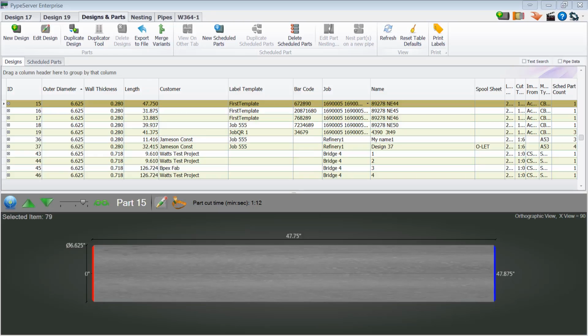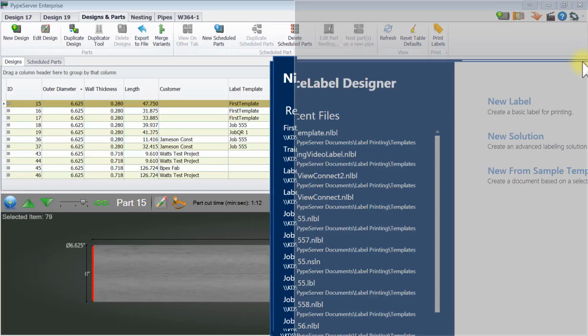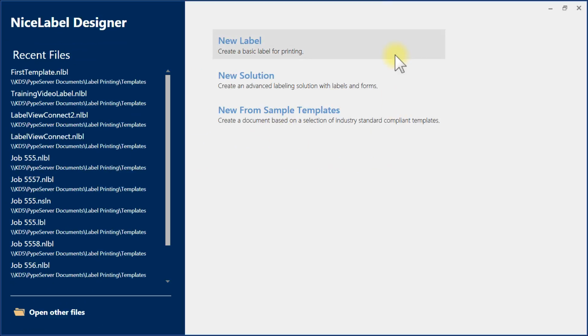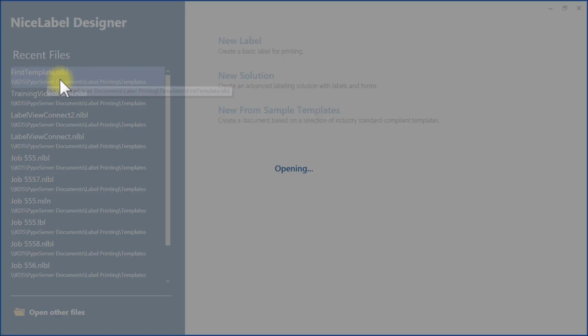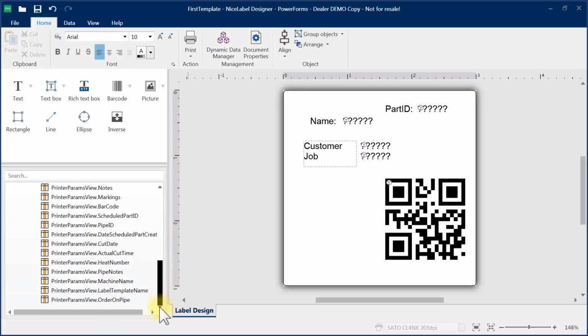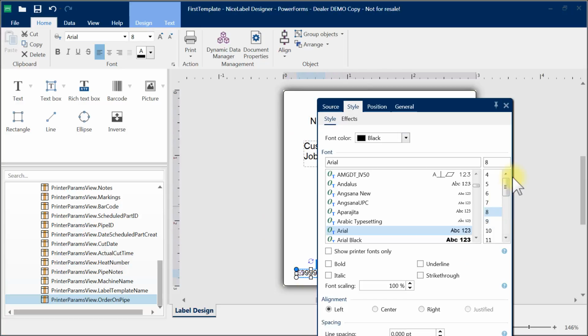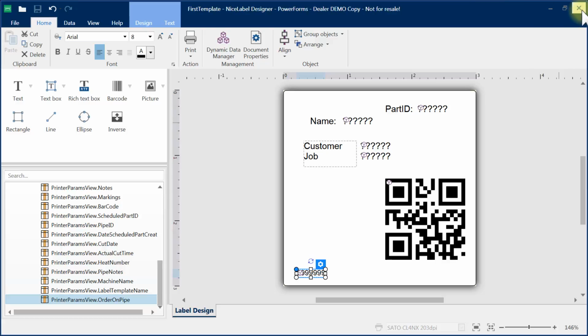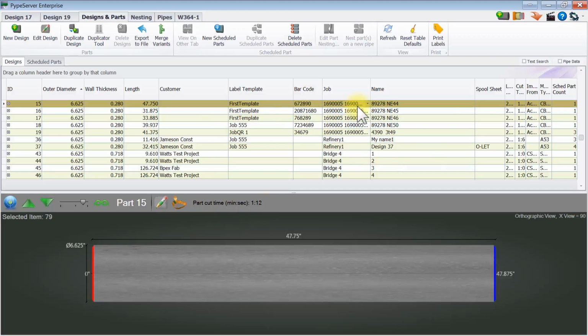Okay, so now I remembered on that template I needed to make one more change. I wanted to add one more field that's important for the operators. So I just start NiceLabel separate from PypeServer altogether, and it remembers the recent files that I created, so I picked file template. I want to add in this order on pipe field right here. Okay, this tells me what order this label is on the pipe. This is just for the operators to know which label will go on which pipe. Hit save, and that goes right back to the same location. There's no real update that needs to go on with PypeServer.